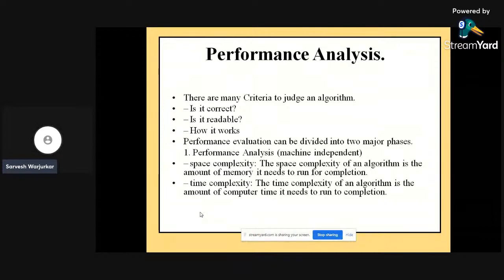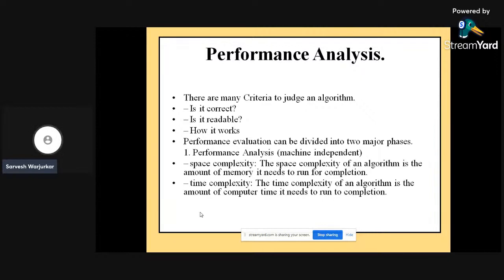The amount of memory or space required, the amount of memory it needs to run to completion, or I can say the amount of memory required while converting input to output. It means running the complete algorithm from starting position to its output is called the space complexity.